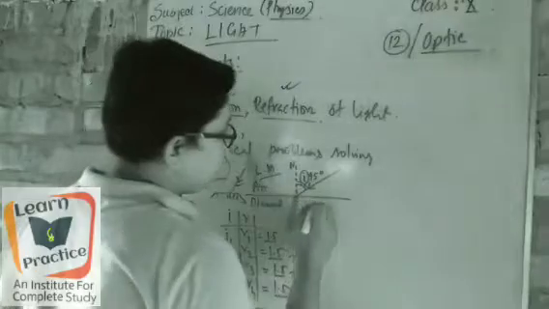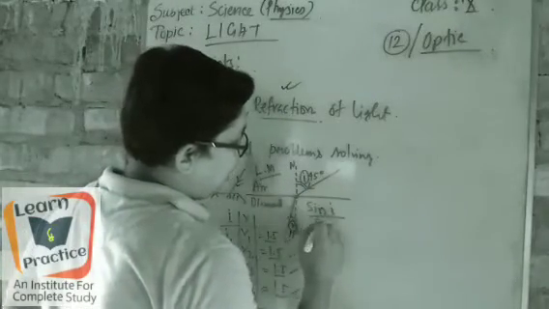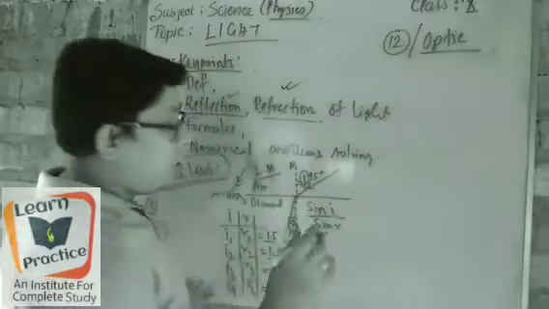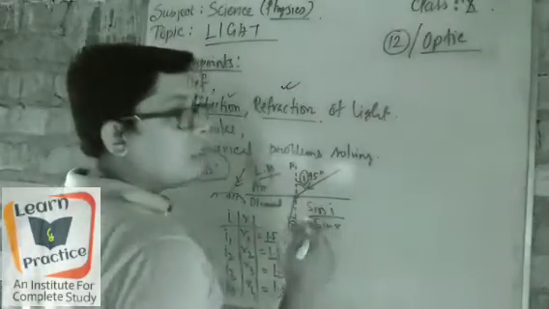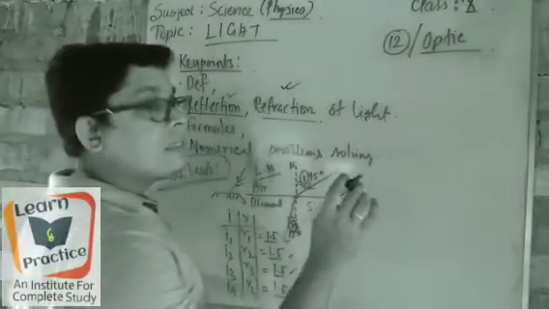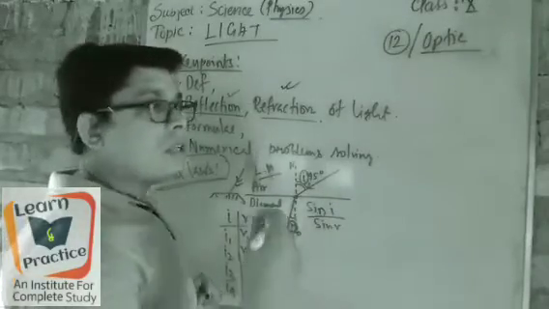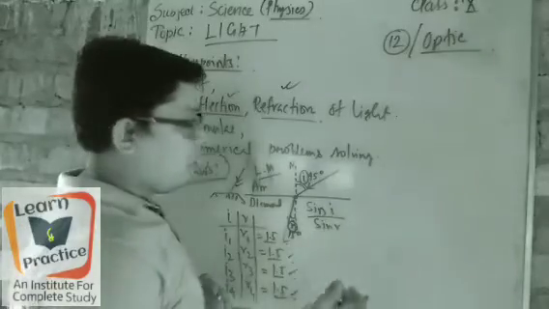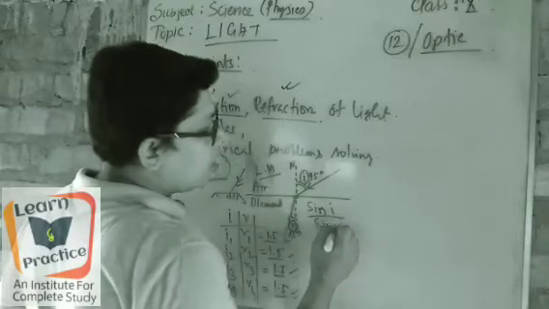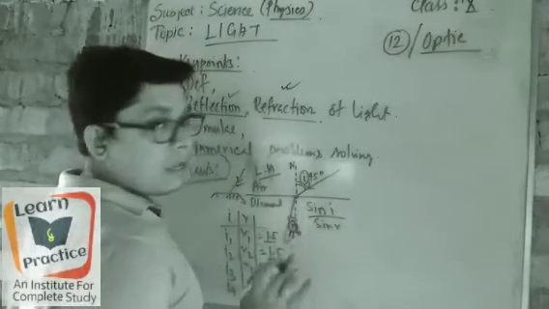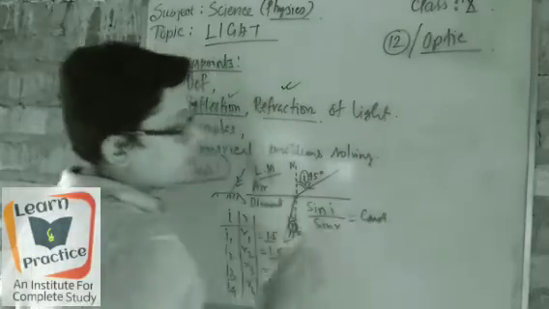So here we can see the ratio of sine I and sine r. In trigonometry, you will also read sine, cos, cosec, sec. So all these are names given to numbers, constant names, that is sine, cos, cosec, all this. So sine I means the value of I is taken with sine, and sine r means the value of r is taken with sine. So sine I by sine r is always coming as a constant.